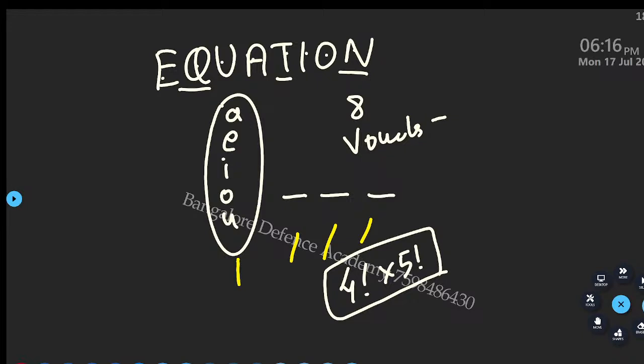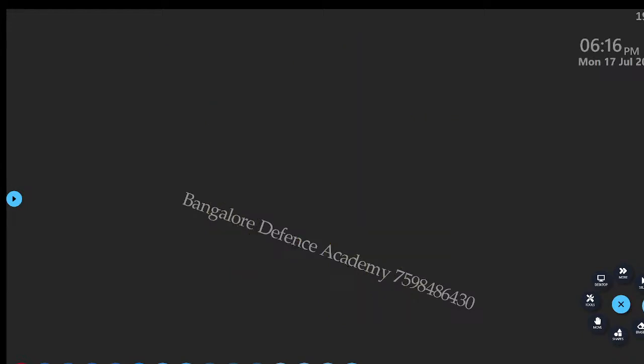A next type of question. Imagine, take down, there are 11 players in a team. In how many possible ways can I select a captain and a vice captain?